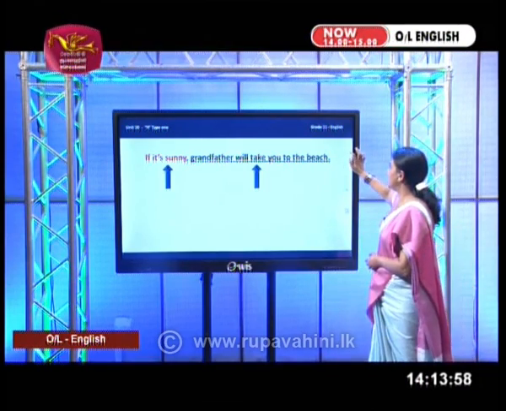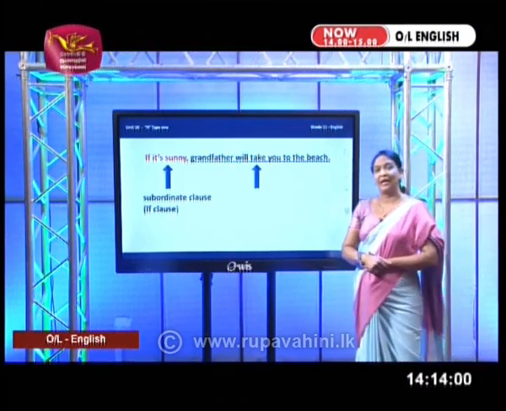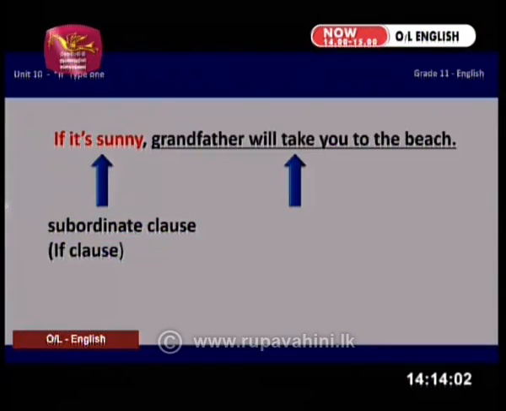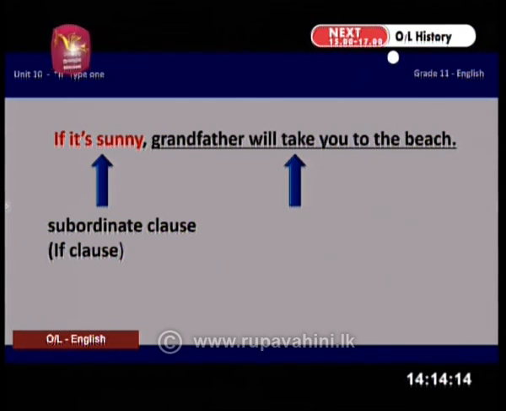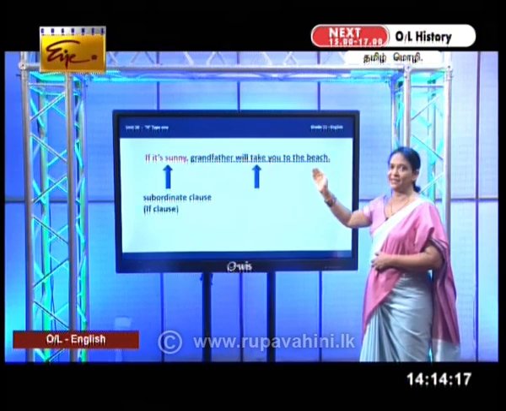What is there in red color? It is the subordinate clause. Why do we call it the subordinate clause? Now, to understand why do we call it the subordinate clause, you have to look at the other side. Look at the verb here. Will take you to the beach. Right?